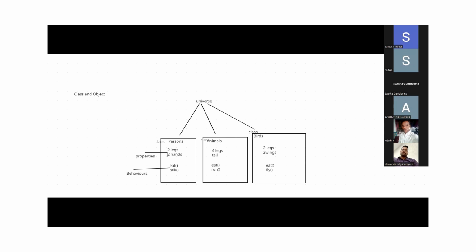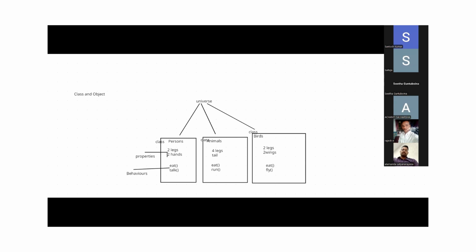Guys, understand? Class is a blueprint for the objects. I'm explaining, please write it. Object is an instance of the class. Next one, if you want, you can write one more point.